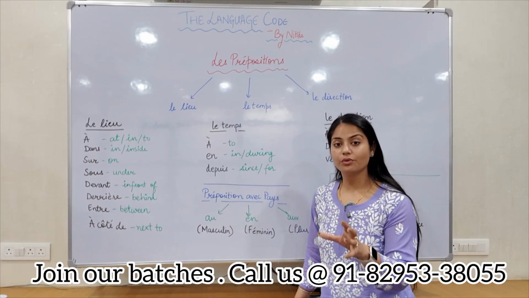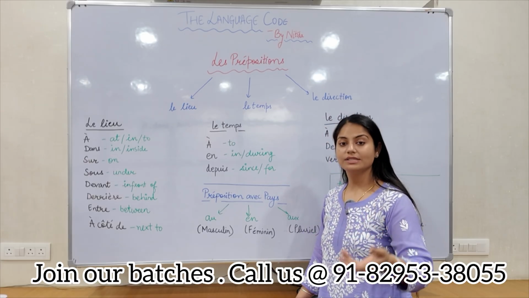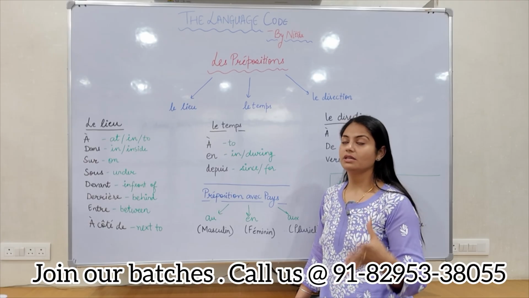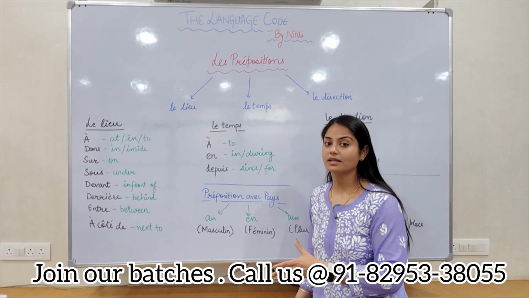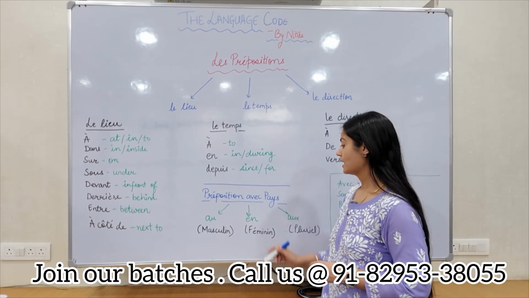Au is used before a masculine country, for example, au Canada, au Japon. So, these are masculine countries. For example, I live in Canada. So, it will be J'habite au Canada. Canada is a masculine and singular country. So, I'll put au before that.